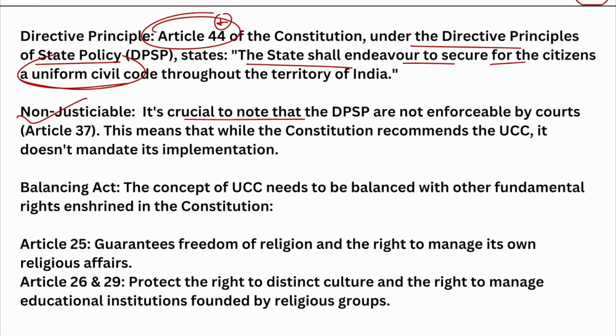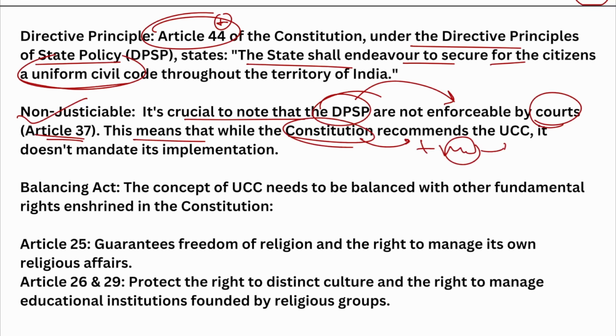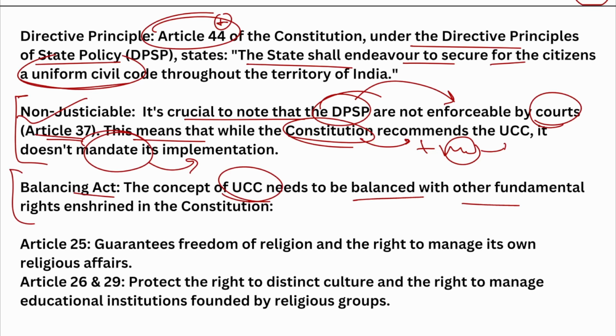It is crucial to note that the DPSPs are not enforceable by courts as per Article 37. So this means while the constitution recommends as well as mentions the UCC, please remember it does not mandate its implementation. Please remember this statement. All right, it is mentioned but not justiciable. Furthermore, it is a balancing act. So the concept of UCC needs to be balanced with other fundamental rights enshrined in the constitution.